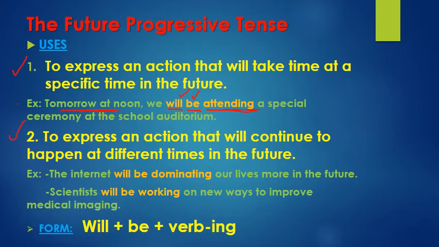Scientists will be working on new ways to improve medical imaging. They will be doing that continuously in the future. Okay, scientists will be doing more research about the new COVID vaccine because they're going to be in progress, continually doing that in the future, in the near future and in the far future. Okay, so future progressive: an action that will be taking place at a specific time in the future, or it will be taking place at different times in the future. Will plus be plus verb-ing.